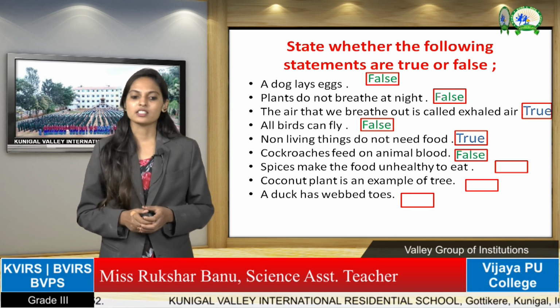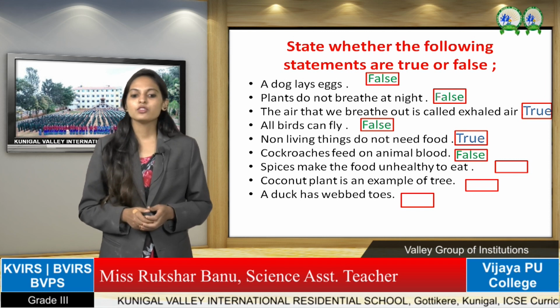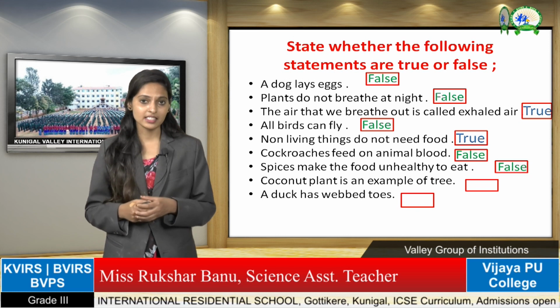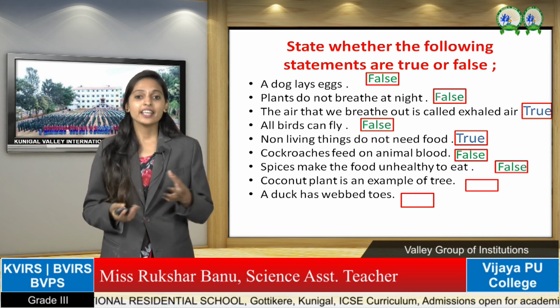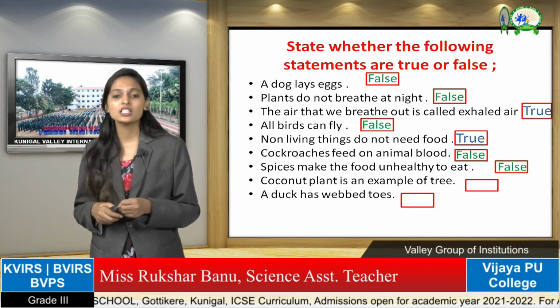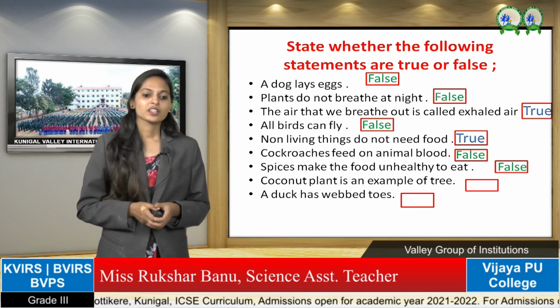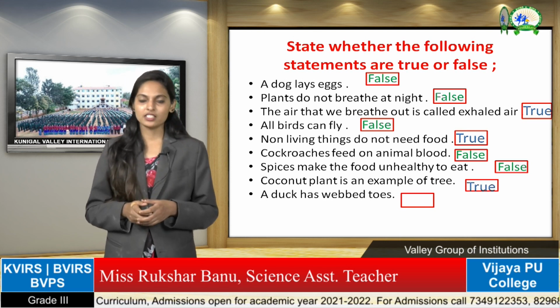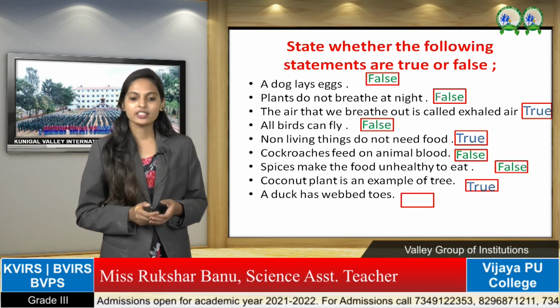That is false. Spices make the food unhealthy to eat. That is also false. From the spices we'll get taste. Yes, no, children? So yes, we'll mix the spices in any food and we'll get the taste. Coconut plant is an example of a tree. Yes, that is true. It is a tall and big plant, so that is a tree.